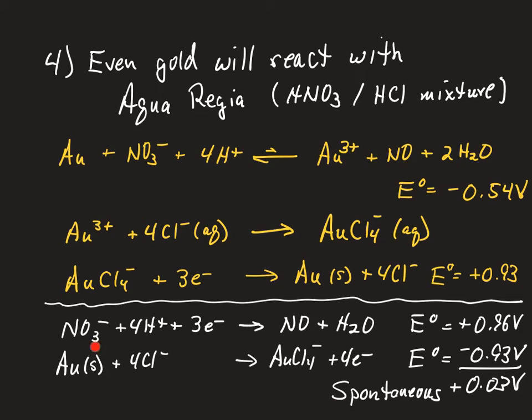So if we have gold in the presence of chloride ions with nitric acid, it will react with the nitrate to produce that gold tetrachloride complex ion that is spontaneous. And so that is why aqua regia can dissolve gold, but other acids can't.